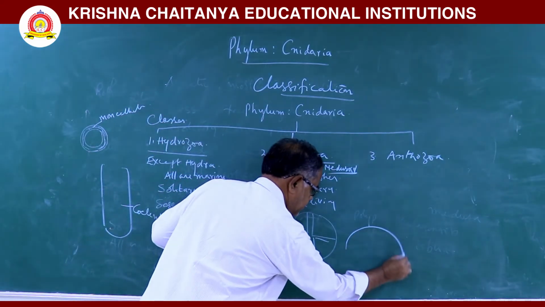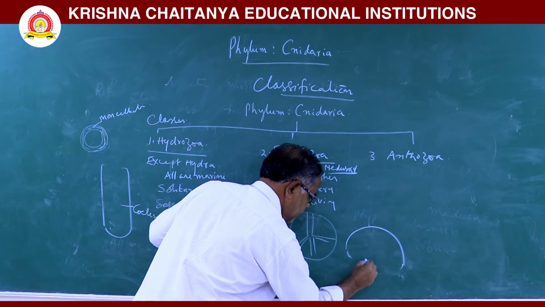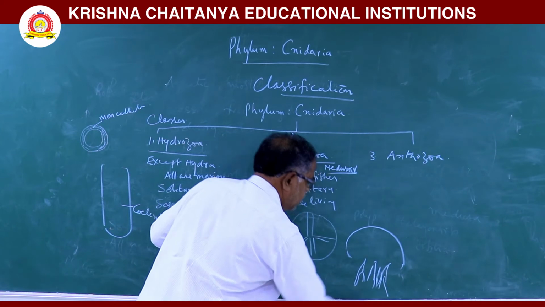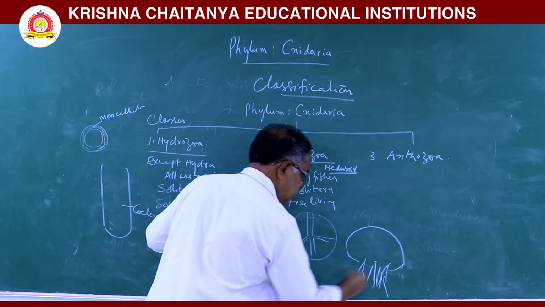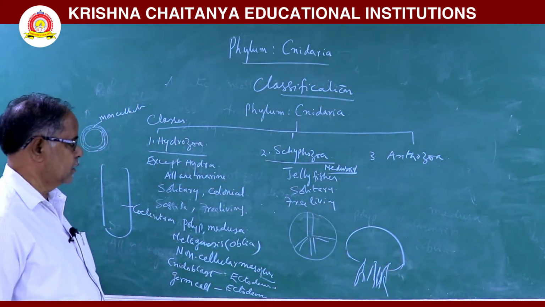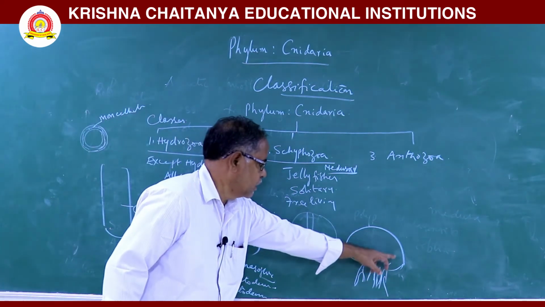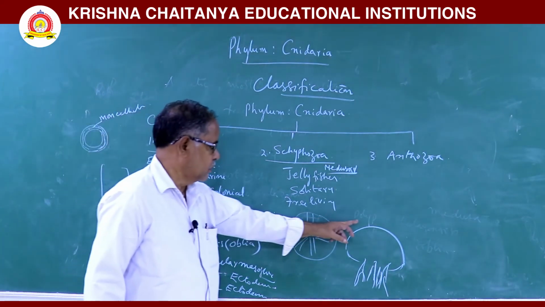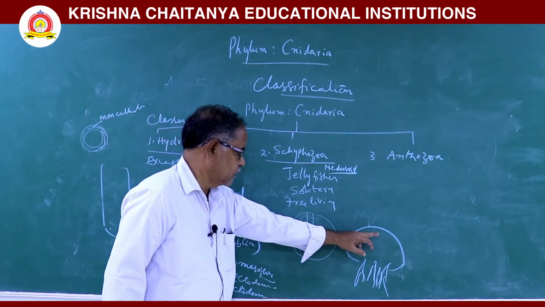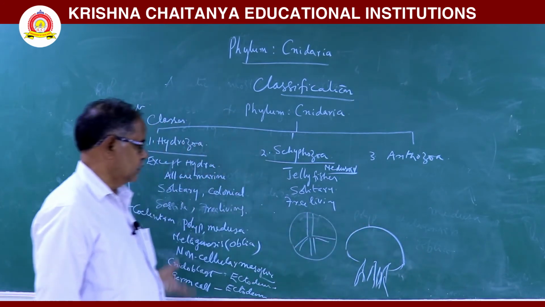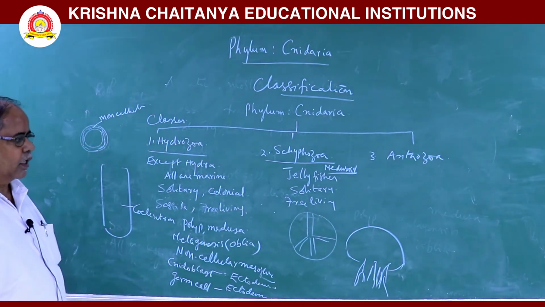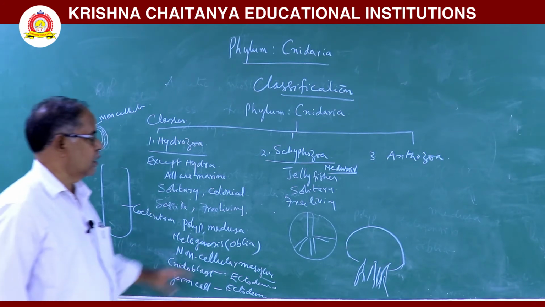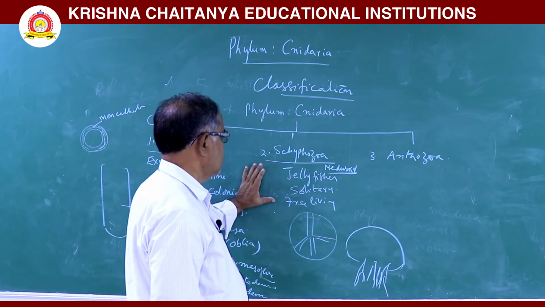Next, on the oral side, 4 arms are there. The mouth is surrounded by 4 arms. This is one Medusa. Medusa is an umbrella shaped animal. Next, here, from the ectoderm, nidoblast cells are formed. From the endoderm, the germ cells are formed. For example, Aurelia and Rhizostoma. These are some important characters of Scyphozoa.